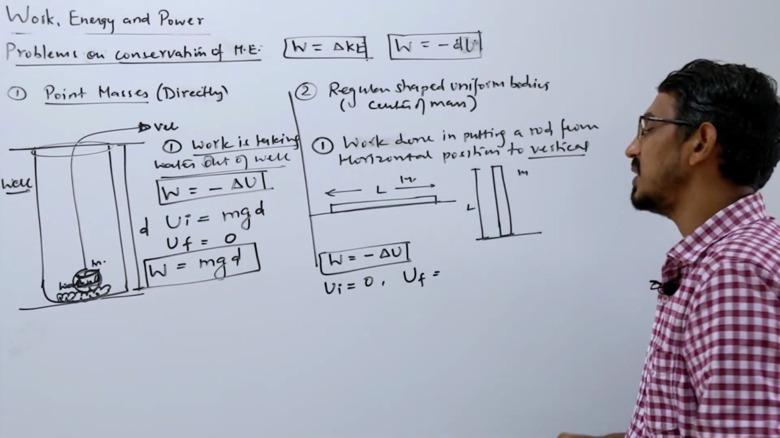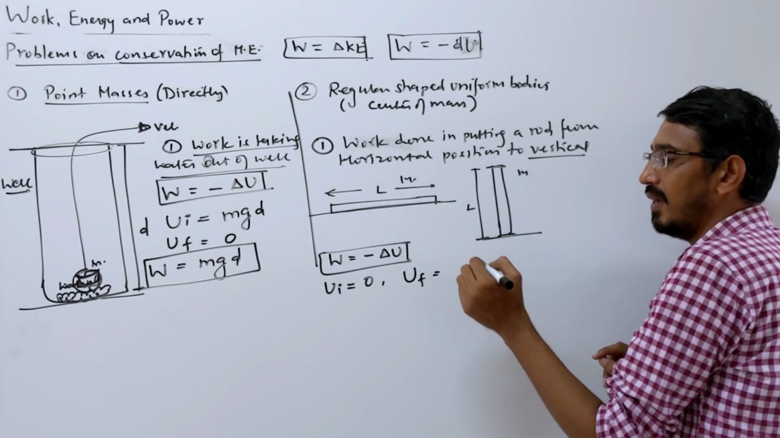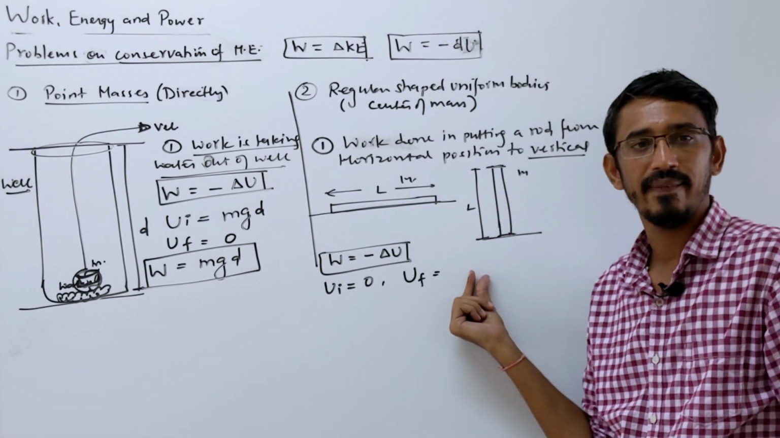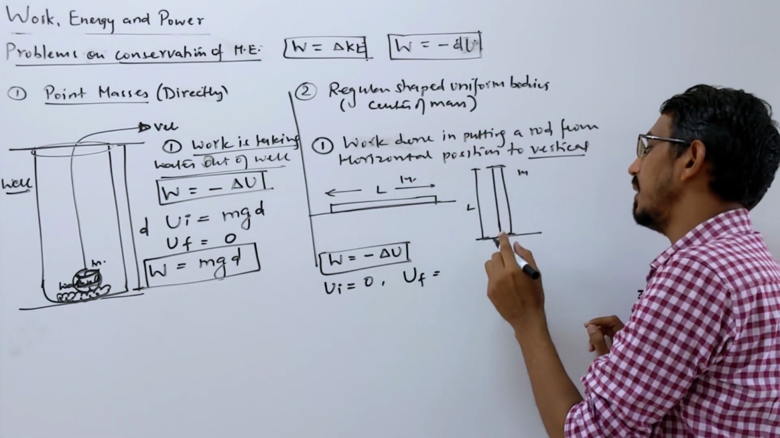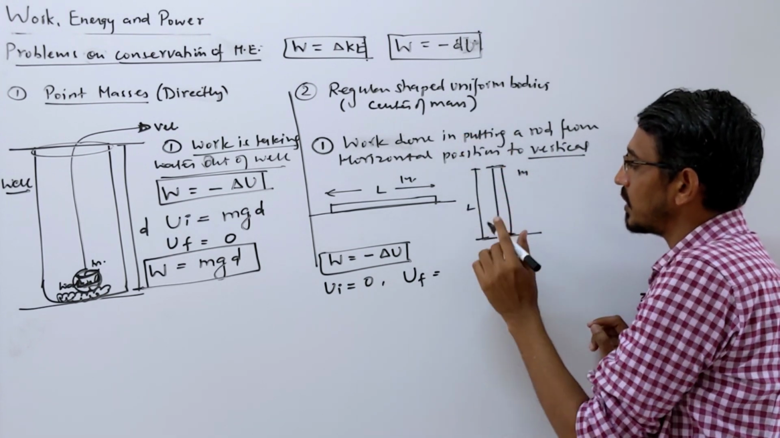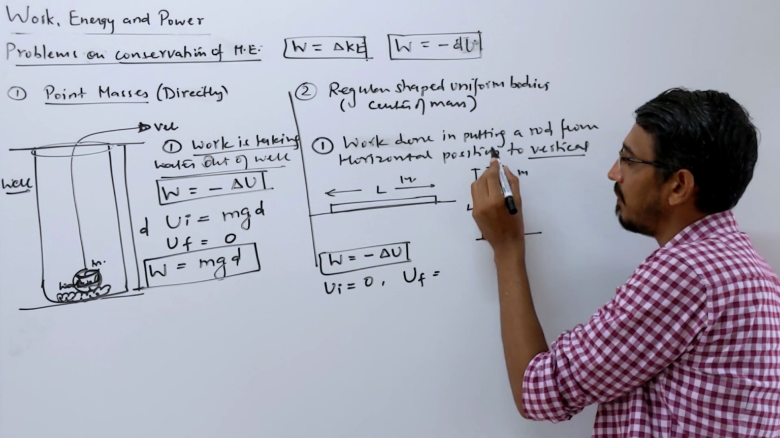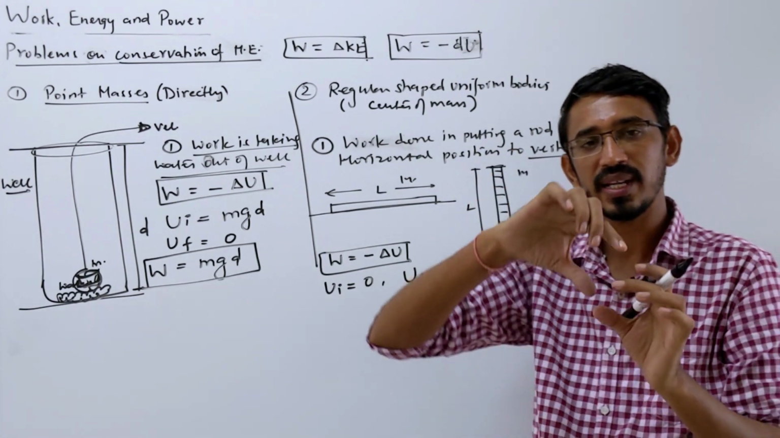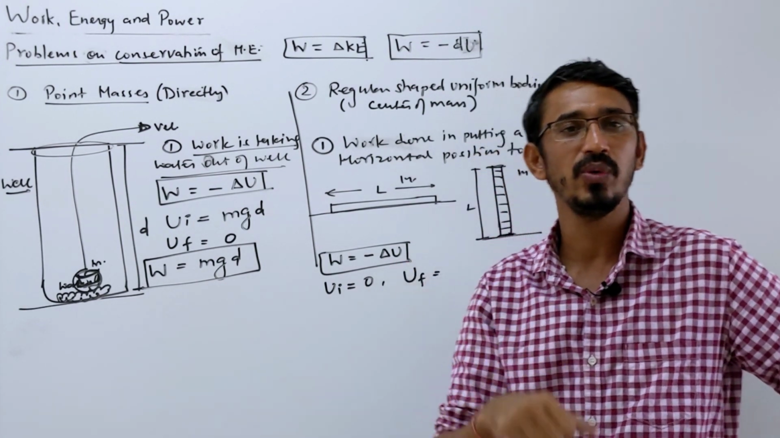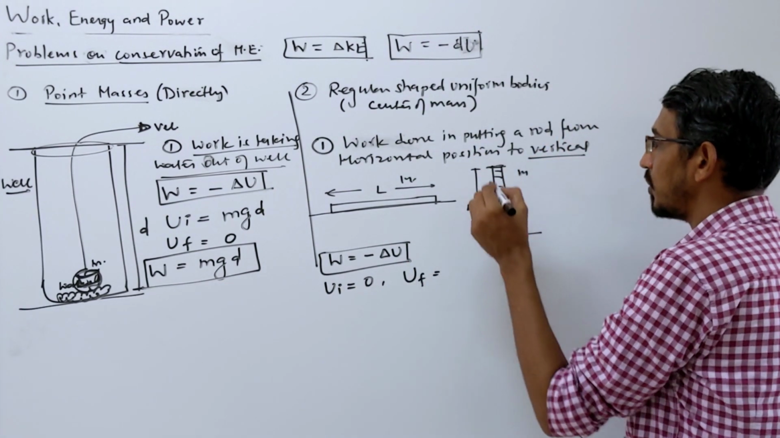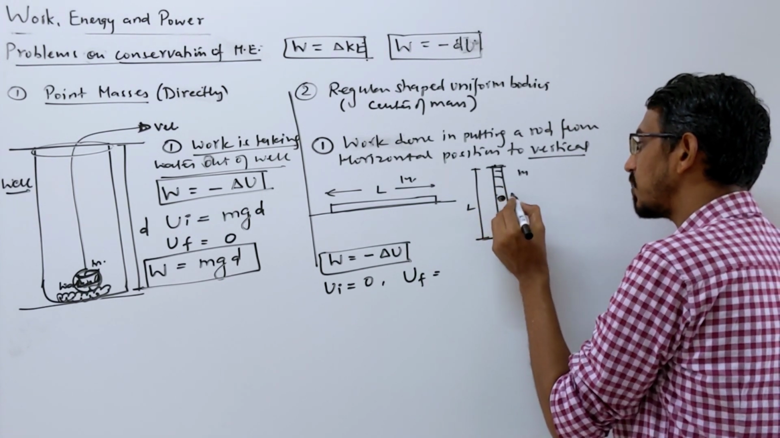Now listen carefully. The mass of this rod varies from the ground up to the height L. So the answer is not mgL. Why? Because it's not a point mass. This is a regular body. Some part of the mass is at the ground itself, some part here, some part here, till the top. Everywhere there is mass. So for this type of body, we take the center of mass and then do the calculation. Imagine that the whole mass of this body is placed at this point.